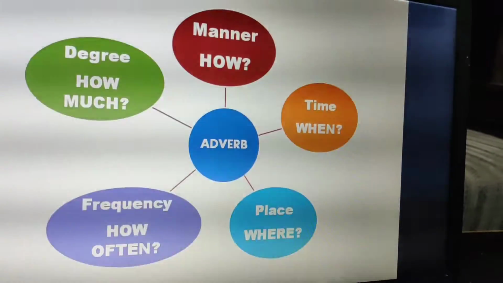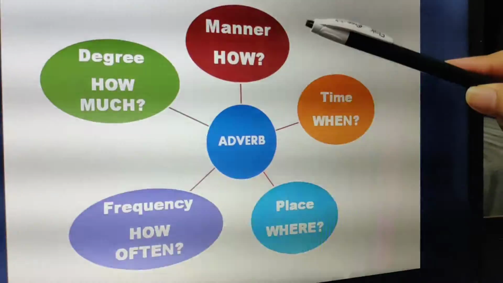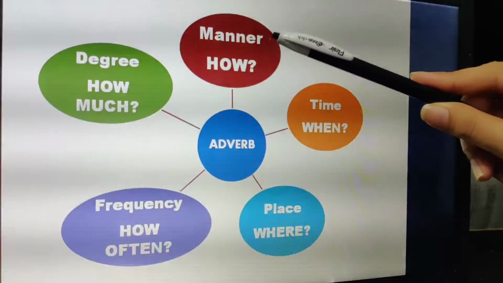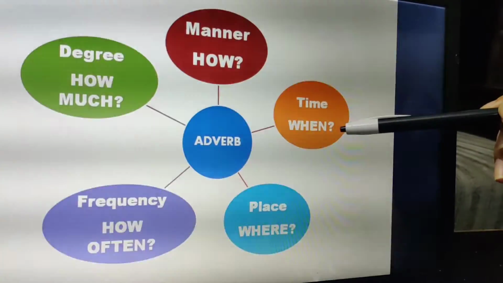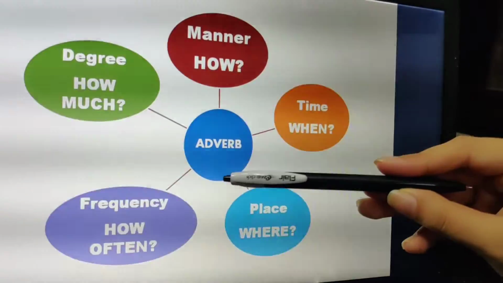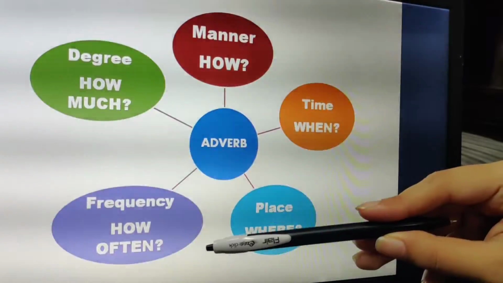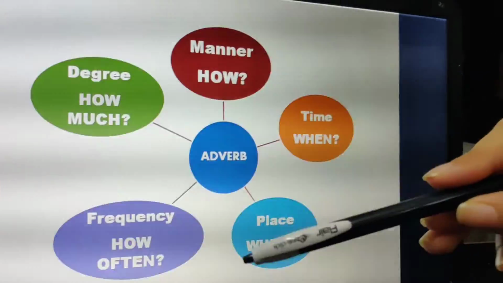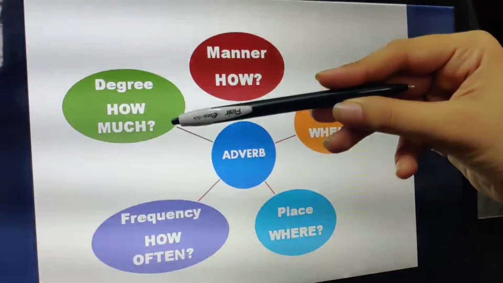One new you are going to add up, which I have not added because I am going to come to it again. So now manner, which gives answer to the question how. So adverb of manner answers to the question how. Then adverb of time, it answers to the question when. Adverb of place, it answers to the question where. Adverb of frequency, it answers to the question how often, right? How often the work is done. Rarely, often, usually, these are all. Then adverb of degree, it answers to the question how much.